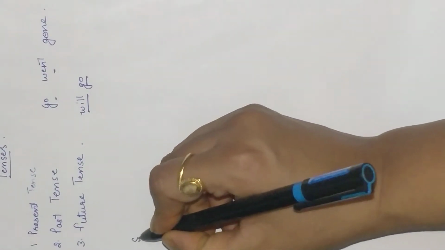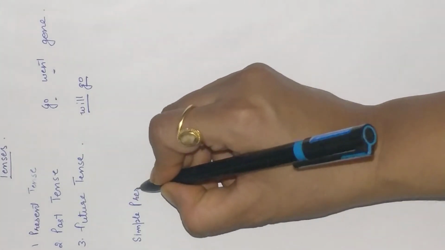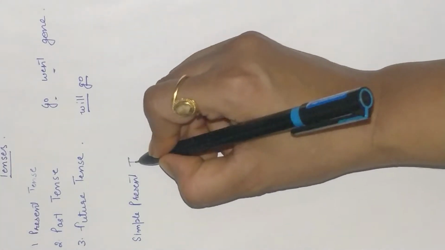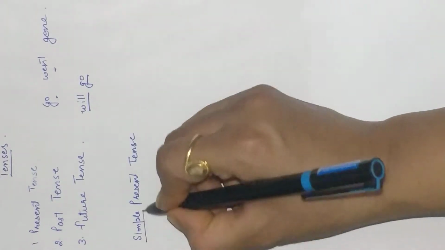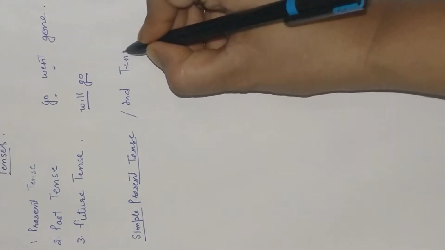First part is called simple present tense, or you may call it indefinite tense. Simple present tense or indefinite tense.